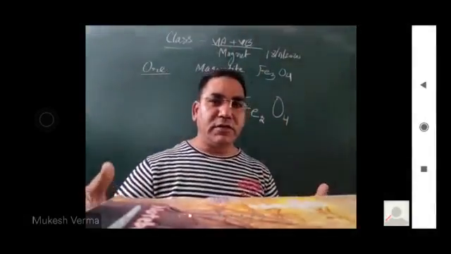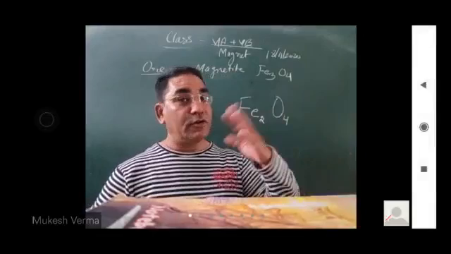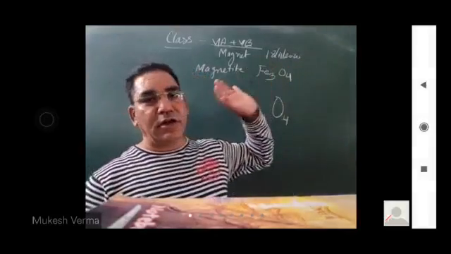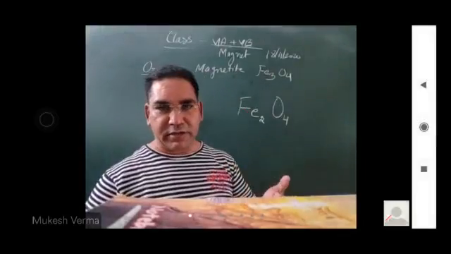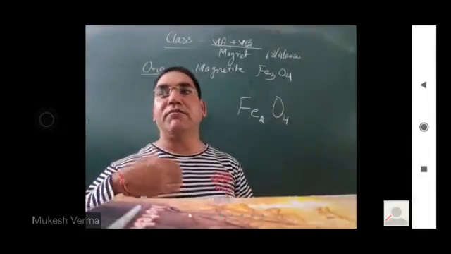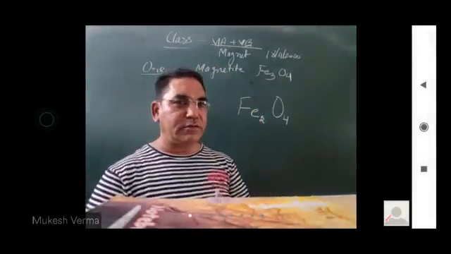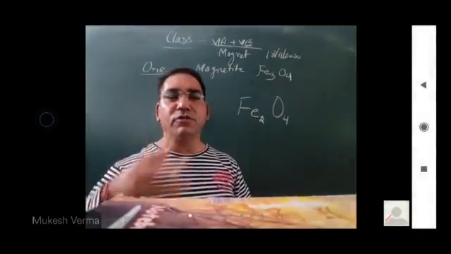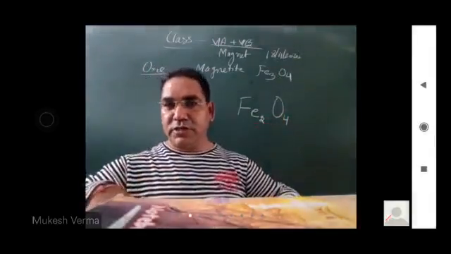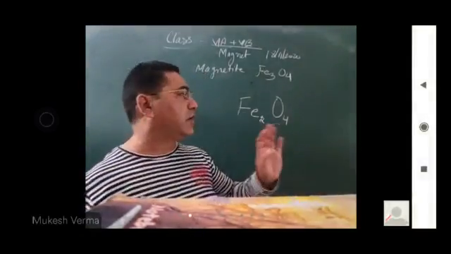Some of the materials that are attracted towards the magnet are known as magnetic materials: nickel, cobalt and iron are the magnetic substances. The substances which are not attracted by the magnet are known as non-magnetic materials. The rest of the metals, copper, silver, gold, aluminium, all kinds of metals, plastic, wood, stones, bricks, all these are non-magnetic materials.